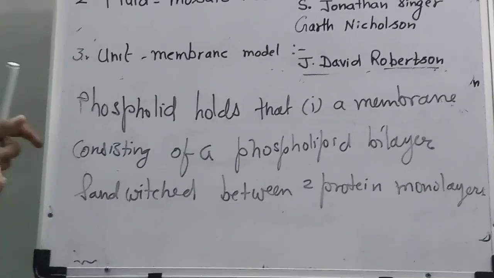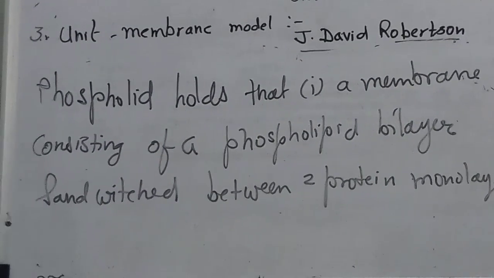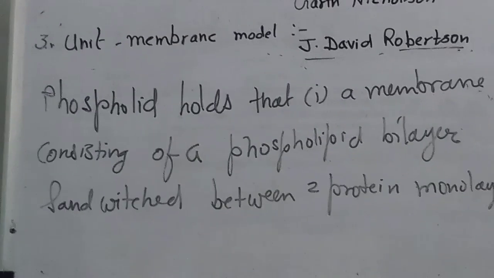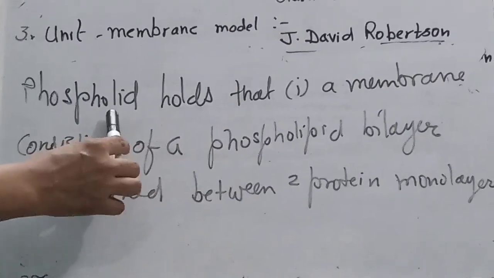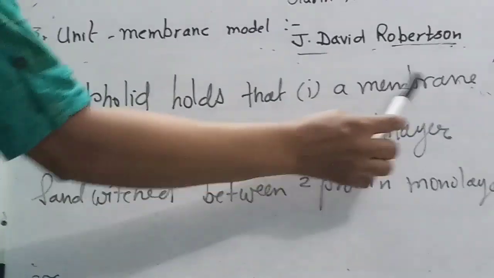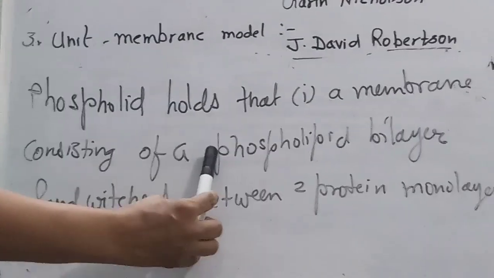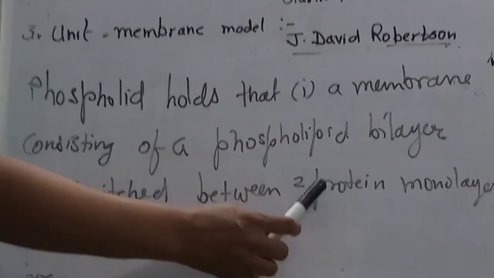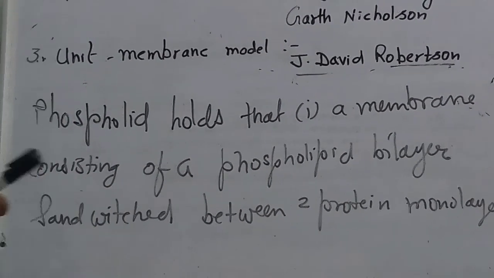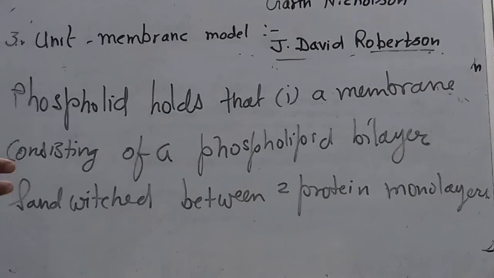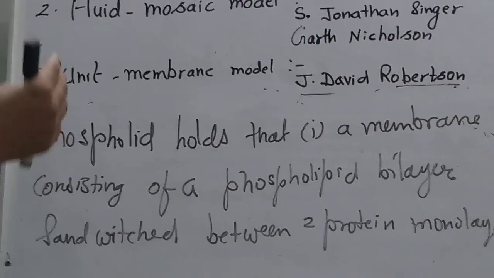In this hypothesis, because there is no experimental proof, we call it a hypothesis, it says the membrane consists of a phospholipid bilayer, having two layers of phospholipid, sandwiched between two protein monolayers. So this hypothesis was not proved experimentally and not accepted by other scientists, as many features are not explained this way.